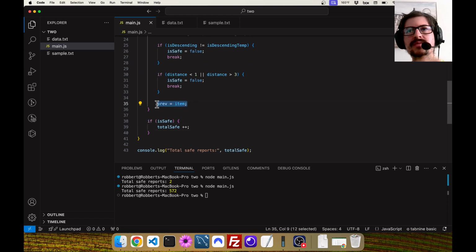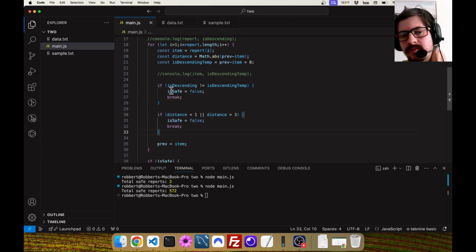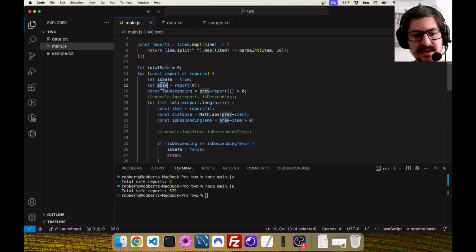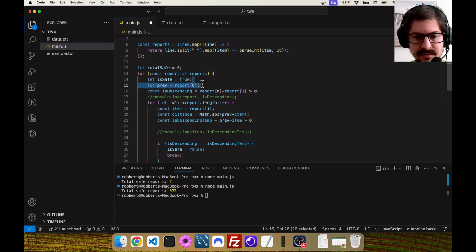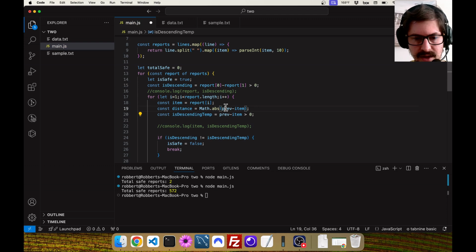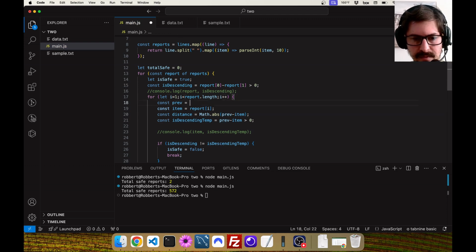We go ahead in the loop, like every time, it's like a sliding window of 2 elements pretty much. So honestly, what we could do, we don't even need this technically. We could just say report 0 because we know it's always going to be 1 behind. And we could actually just say I minus 1 here.